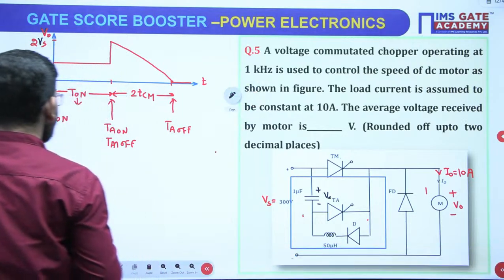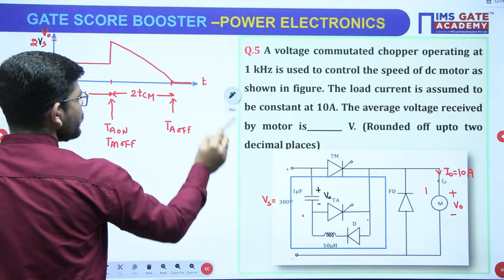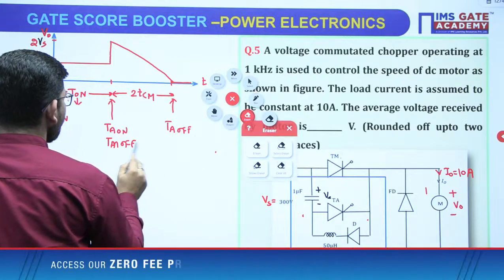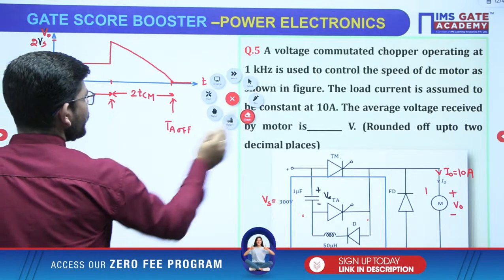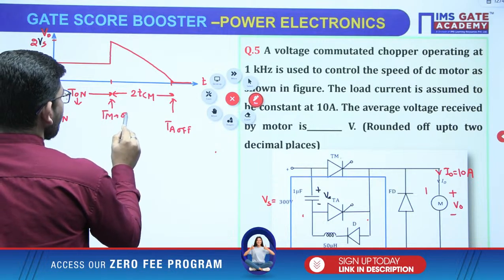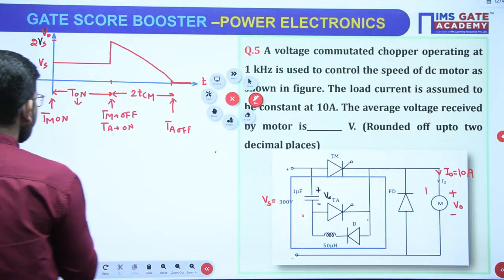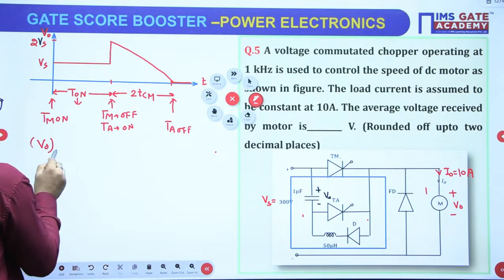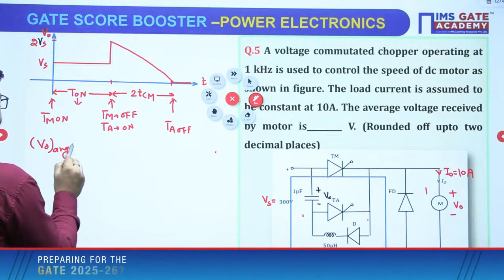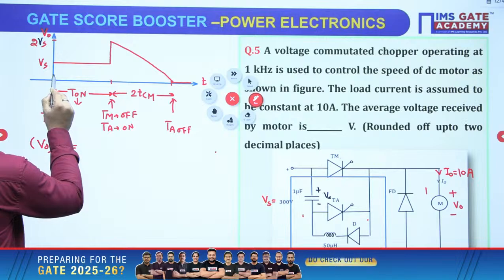right? Now if I have to calculate what is going to be the average voltage, then average voltage V naught average will be, okay, just see, this will be the total time from here to here.